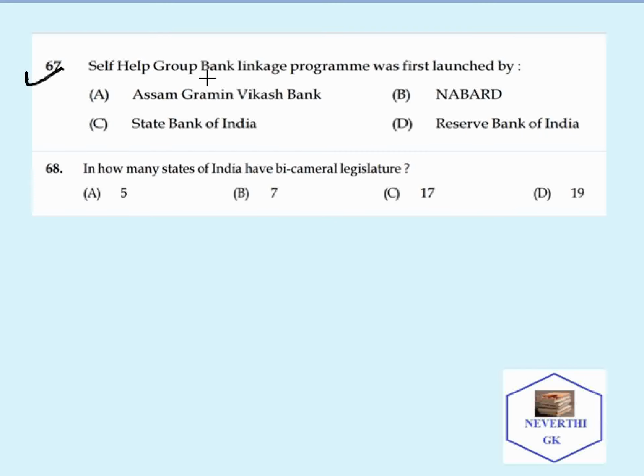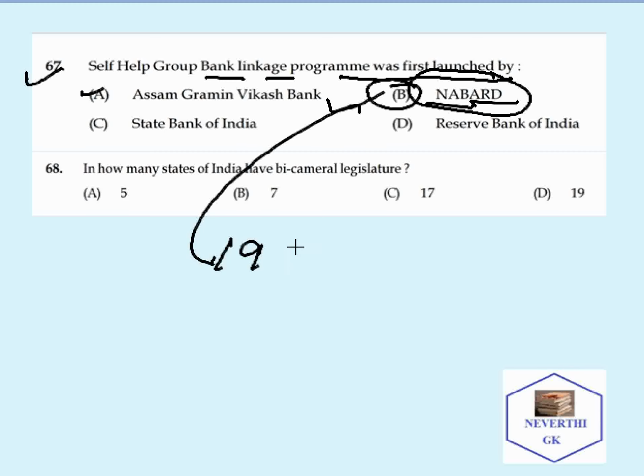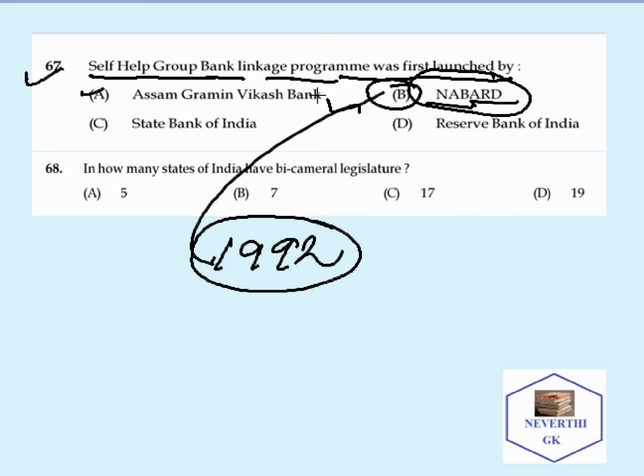Self-help group bank linkage program was first launched by whom? The options are Assam Gramin Vikas Bank, NABARD, State Bank of India, Reserve Bank of India. The correct answer is NABARD, the National Bank for Agriculture and Rural Development. In the year 1992, NABARD made the Self-Help Group Bank Linkage Program official.